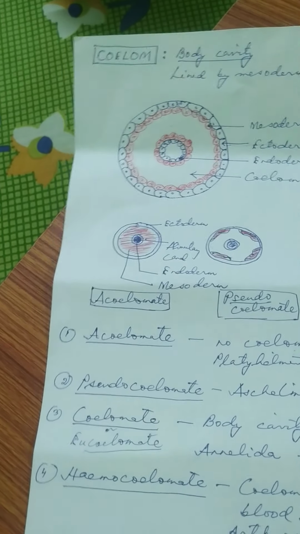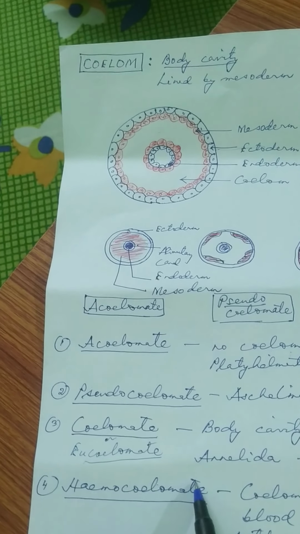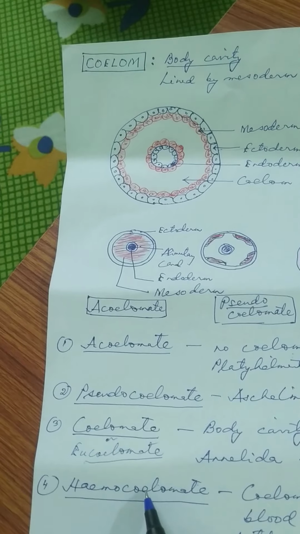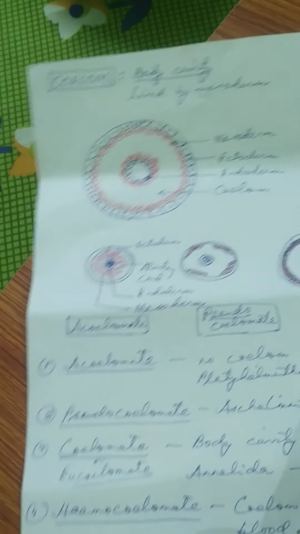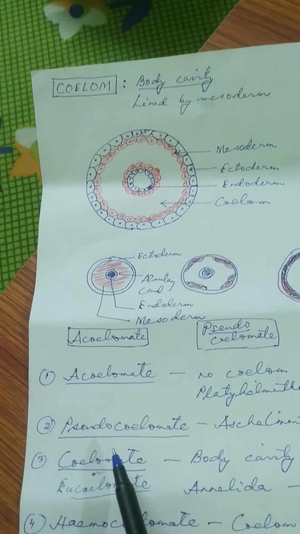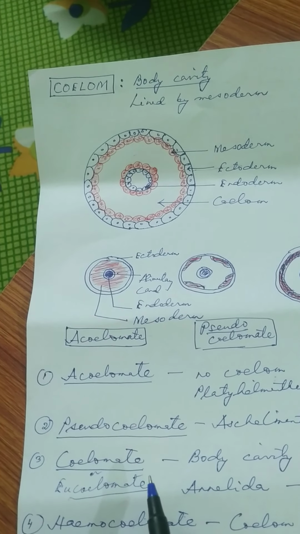Now there is another kind of animal which is called hemocoelomate animals. So this is a special kind of coelom. In coelomate animals or eucoelomate animals, the coelom is filled with a fluid which is known as coelomic fluid.